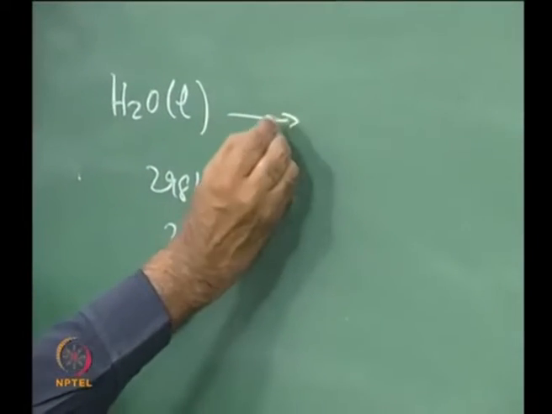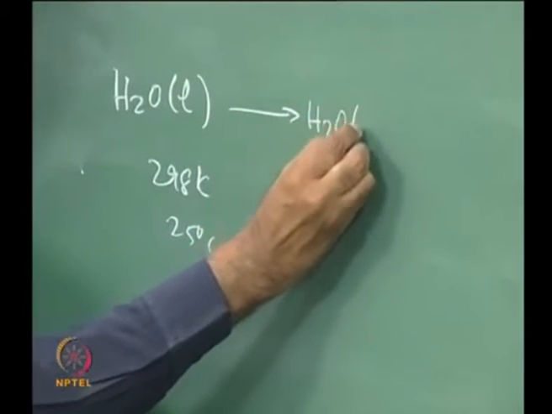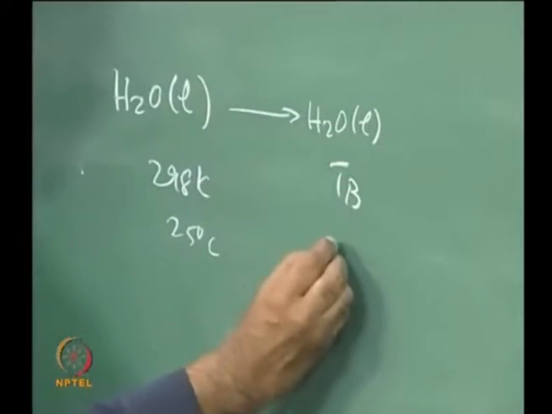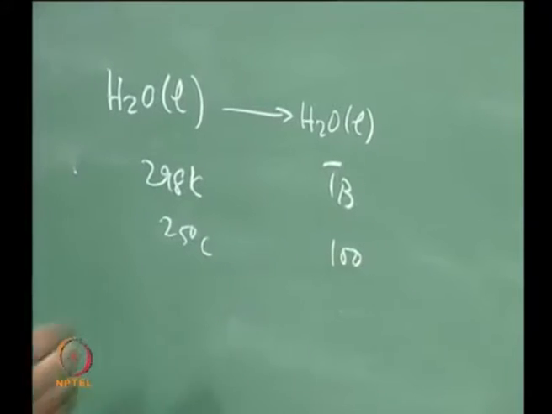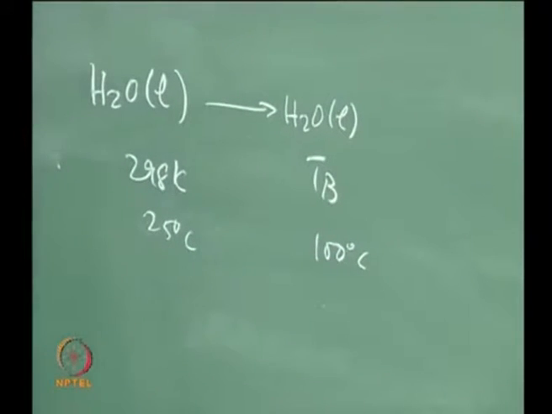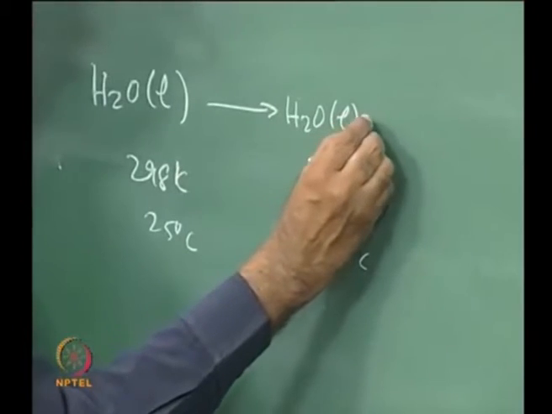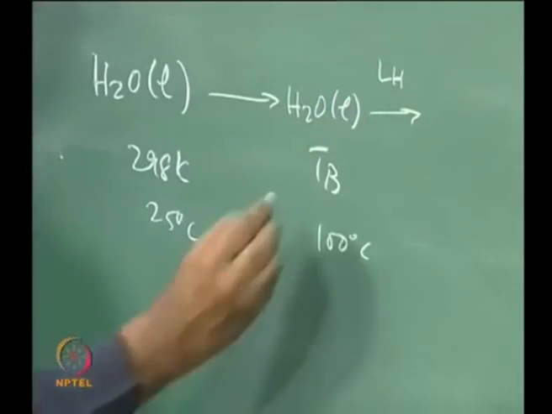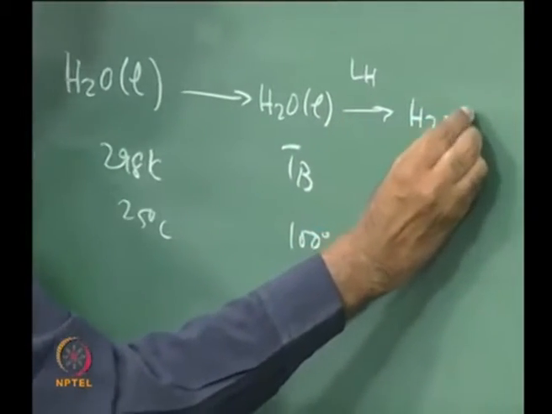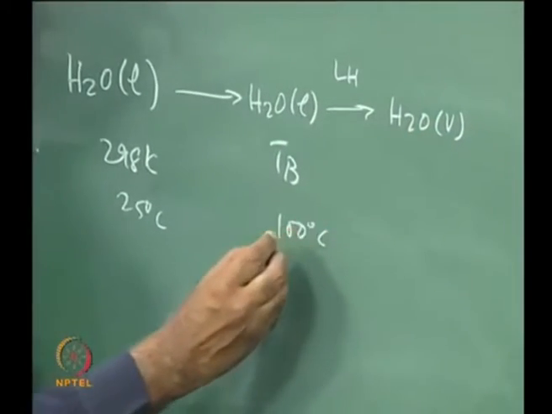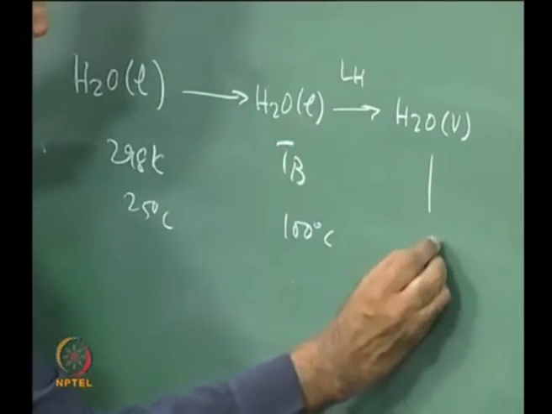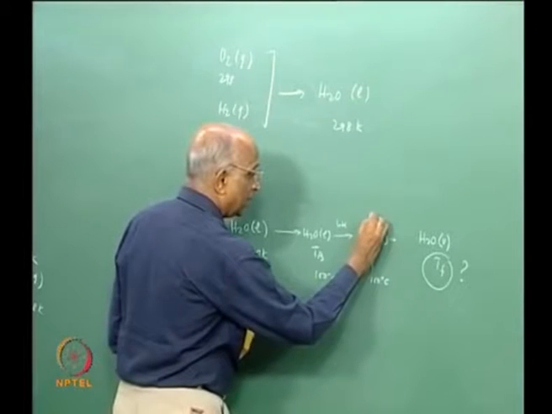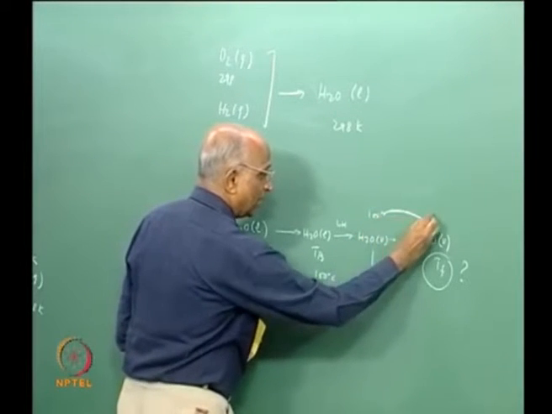I have to convert it to water again at the boiling temperature of water, let us assume it is 100 degrees centigrade, and at 100 degrees centigrade I have vaporization, that is latent heat taking place, and I form water which is a vapor now. This conversion is again at 100 degrees centigrade vapor, and then I heat it from 100 degrees centigrade to Tf.